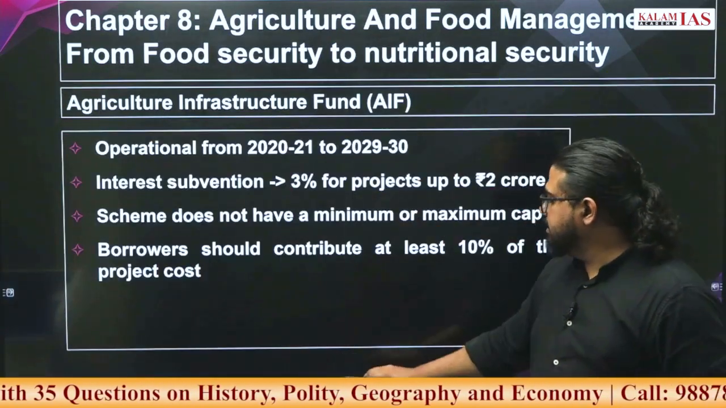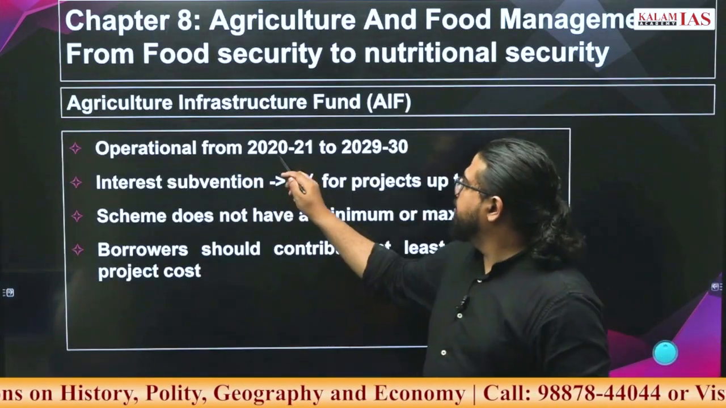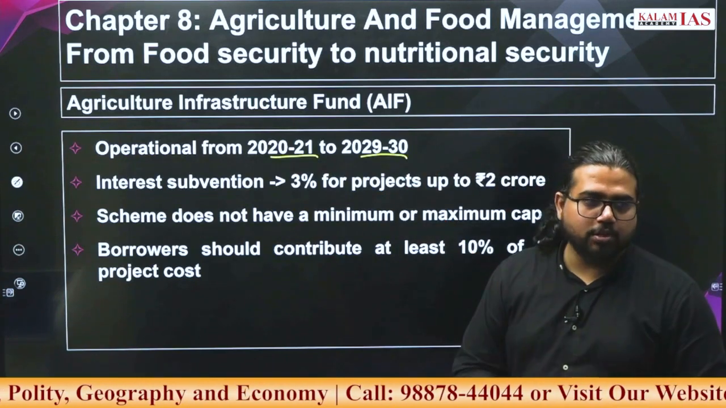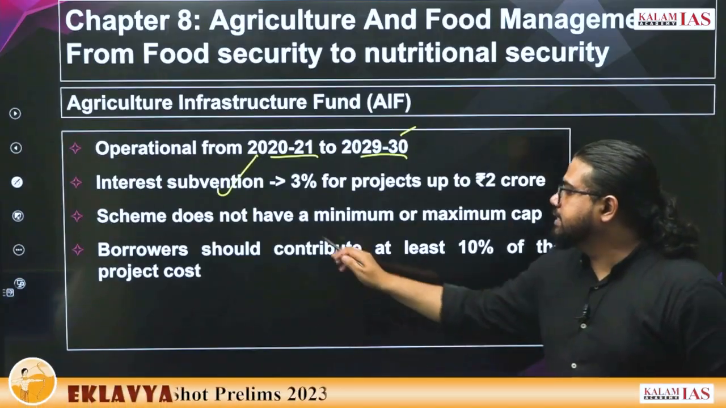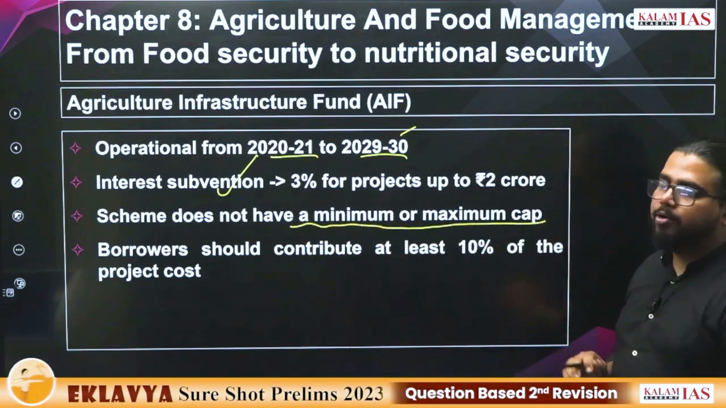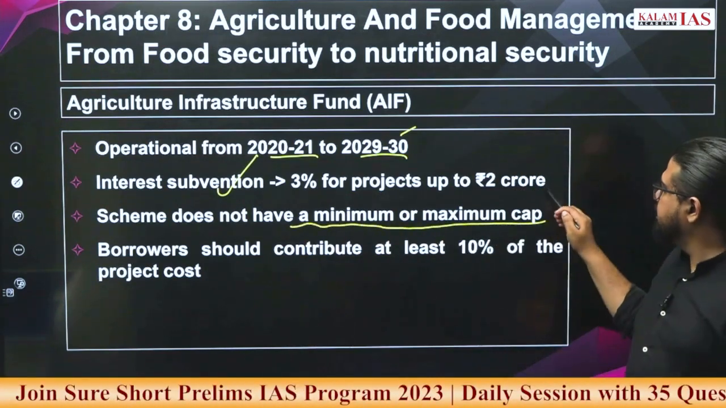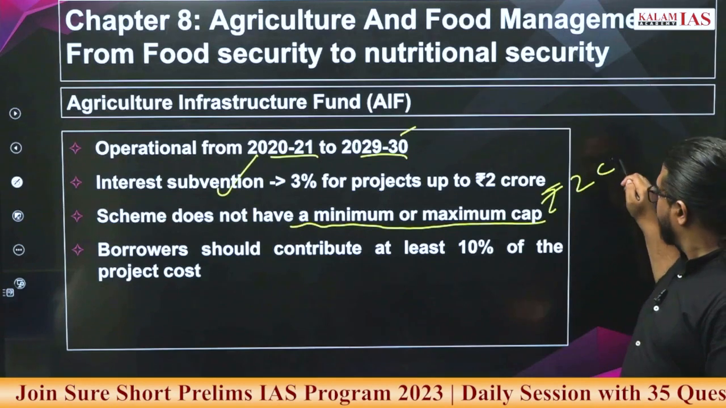These are all basic things we discussed. The scheme is operational from 2021 to 2029-30. Interest subvention is a part of it. The scheme does not have a minimum or maximum cap. There is a rupees 2 crore criteria.